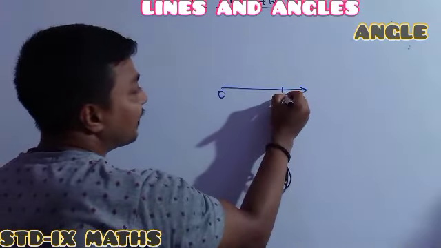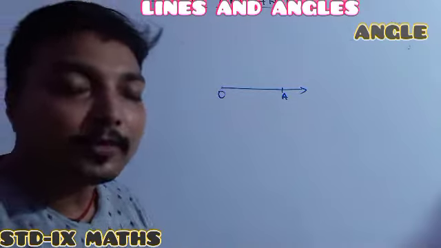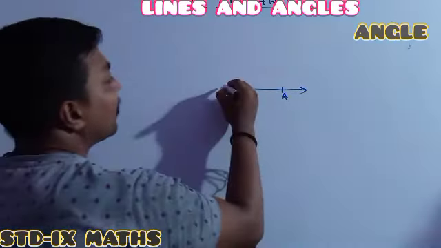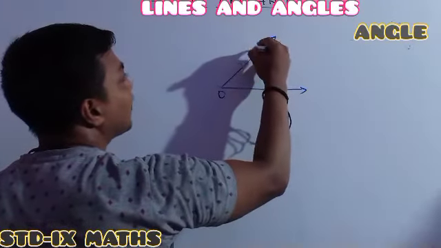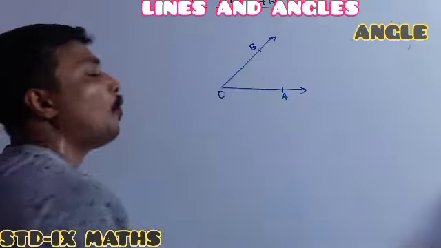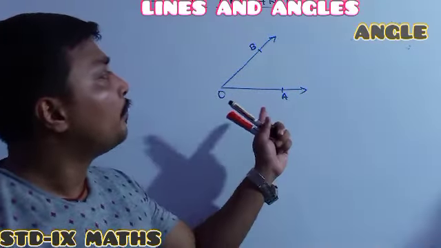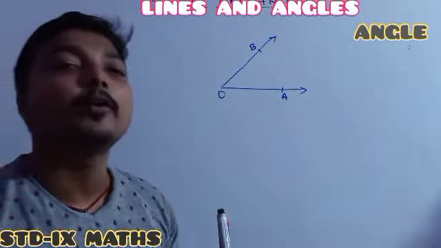This one is one of the rays, and the name of the ray is OA ray. Here I am drawing another ray. Just see, the name of the other ray is OB ray. See, whenever two